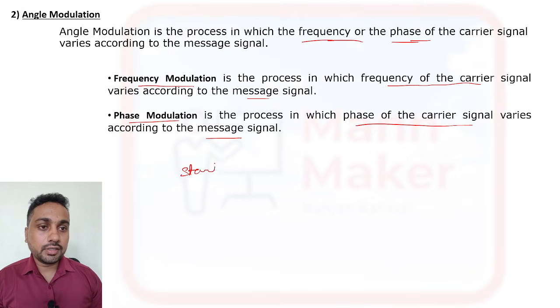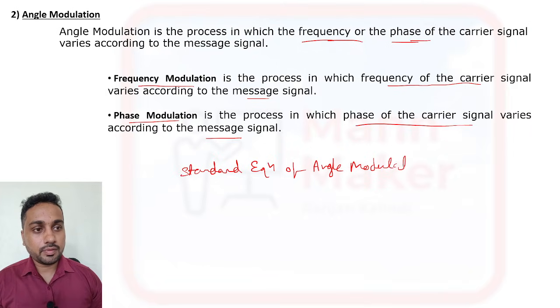Now, if you see the standard equation for angle modulation, it will be your S of t. We have one message signal and carrier signal, and we have S of t, that is your standard equation.